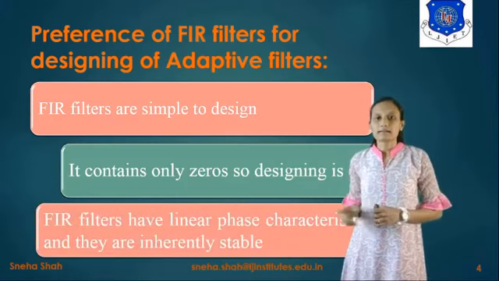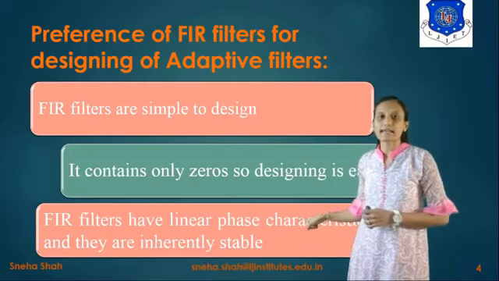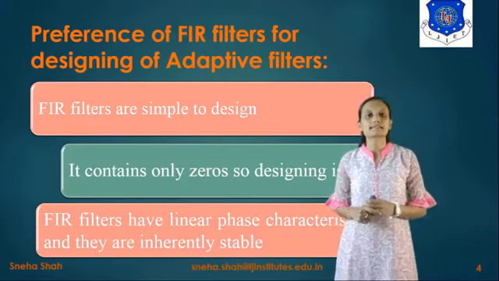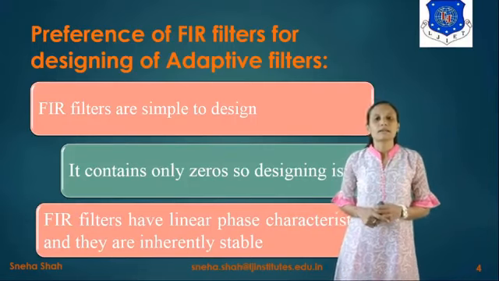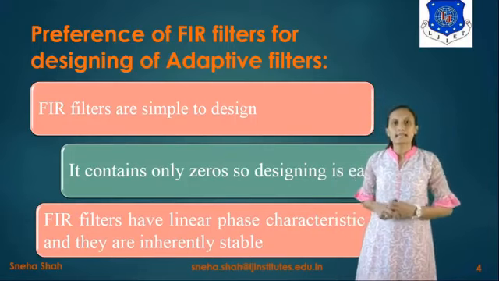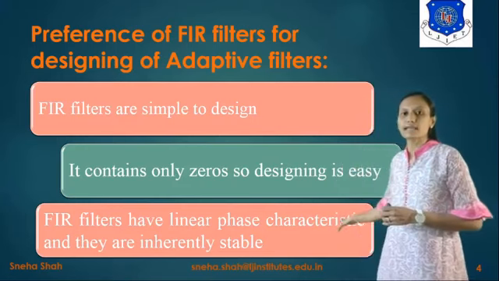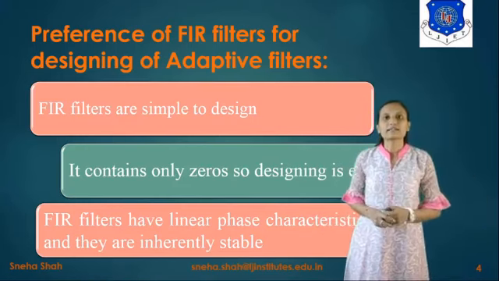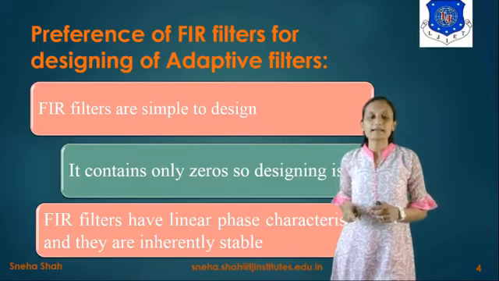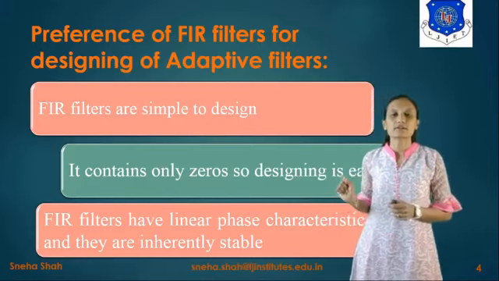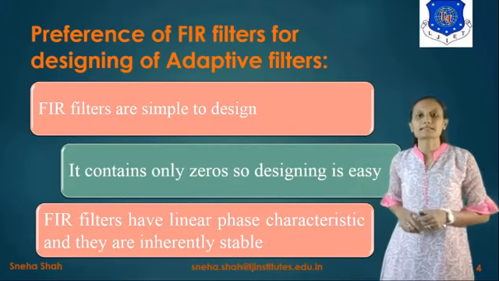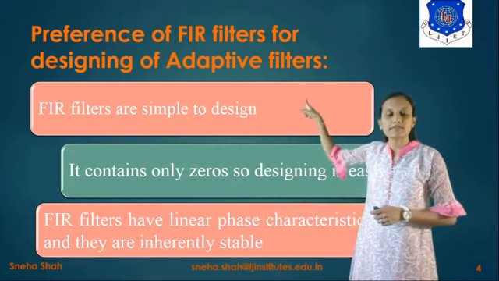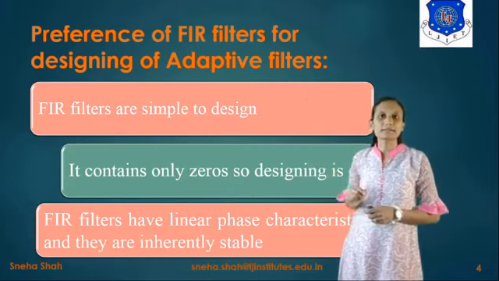The third reason is that FIR filters have a linear phase characteristic, and so they always give you a stable output. If you want to design a stable system, we have to use the FIR filter, because in the FIR filter there is no feedback, as it has only a finite number of impulse responses. Because of these three reasons, we use the FIR filter in designing adaptive filters.